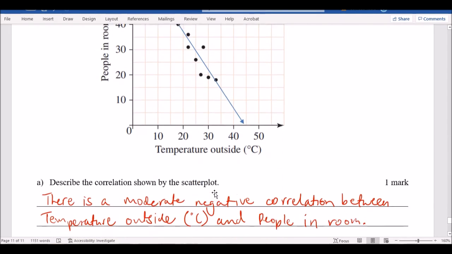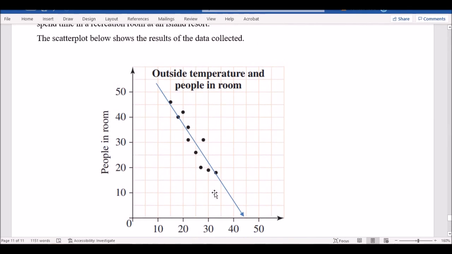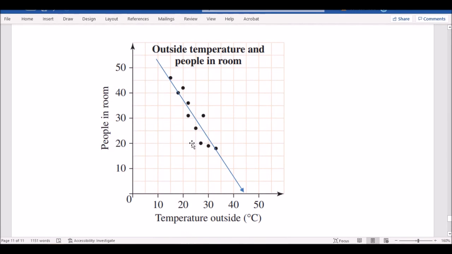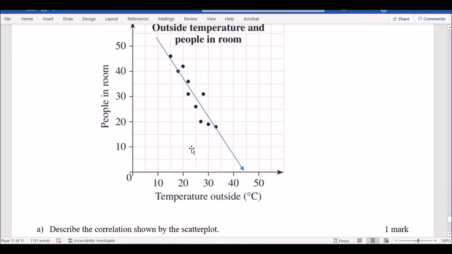Okay. So obviously, as you can see, looking at the graph, the hotter the temperature is, the lower the number of people in the room, because obviously if you stay indoors, it might get too hot. That's what this graph is saying at least, right? So you can see if the temperature is low, there's more people inside the room, and if the temperature is high, there's less people in the room. That's the trend from what I can see.